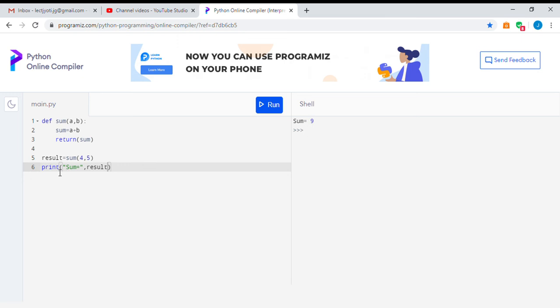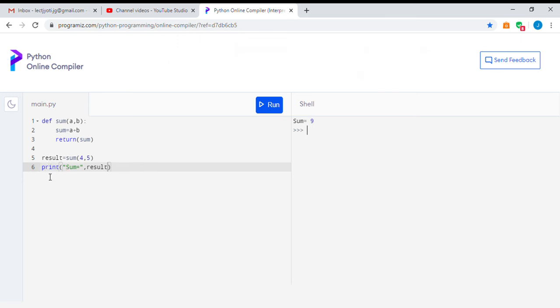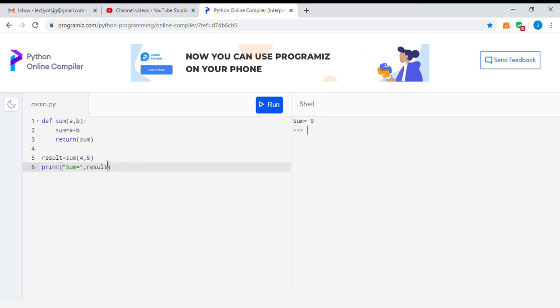Run. Sum is equal to 9. Instead of making these two lines, I could do it in one line only. Instead of storing the sum in the variable result and then printing this result, I could directly use a print statement here. Whatever is coming out of the function sum will be printed. So the second line will not be required, and this will give the same output. It is going slow.